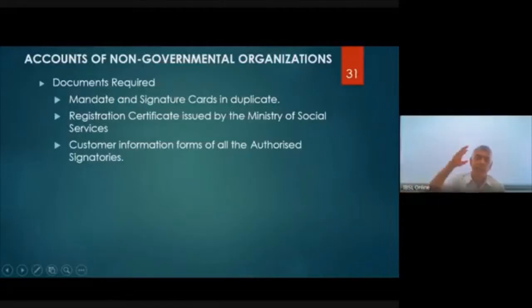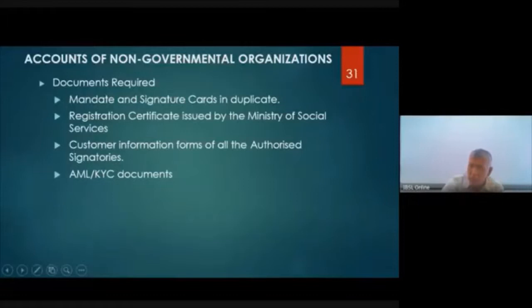If there are 10 people who are signing checks, maybe only 2 people sign at a time, but names and signatures of 10 people have been given. You must get the signatures and information of all the signatories. Right? These are the ways that banks seek protection. Otherwise, if the bank becomes negligent and just goes and pays checks without looking at those things, it becomes a problem.